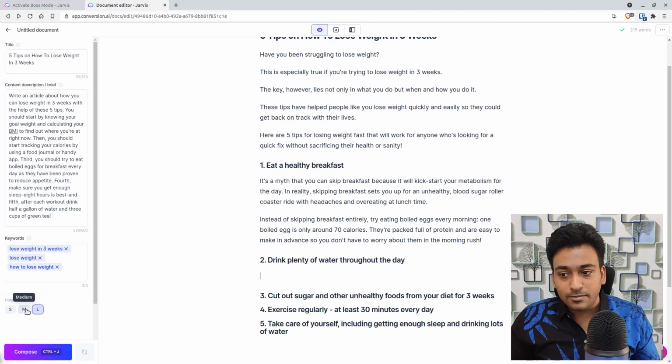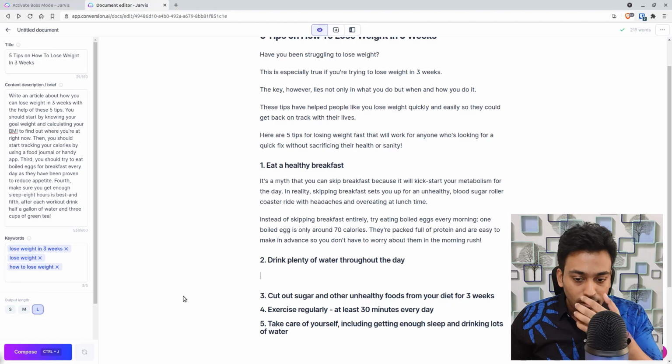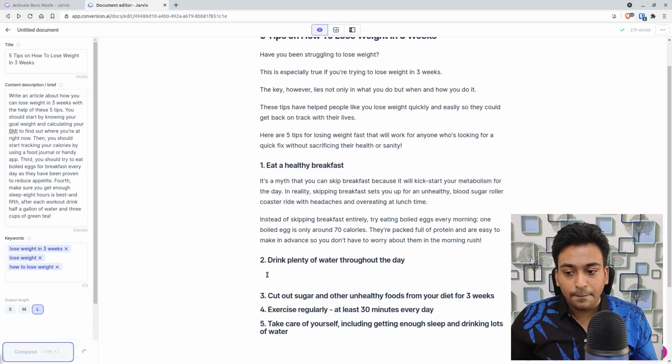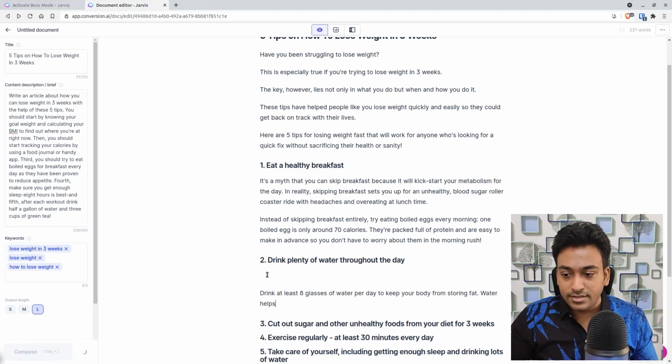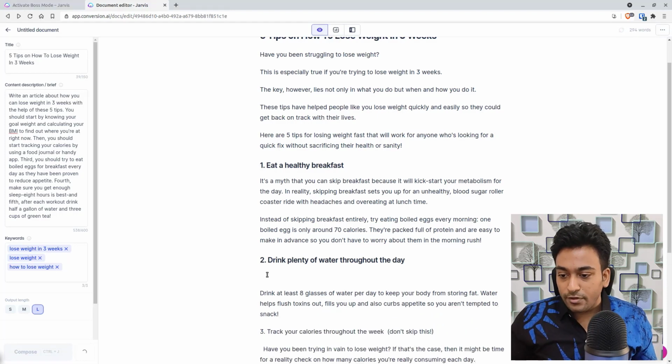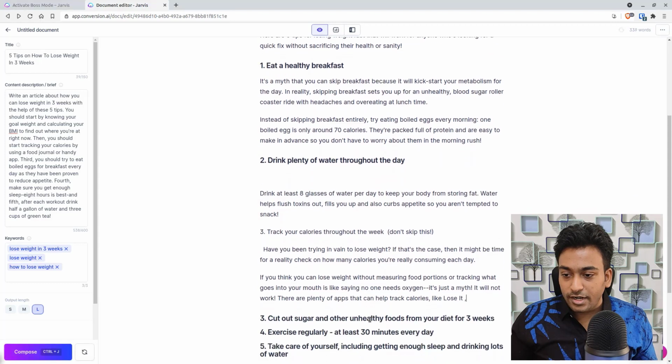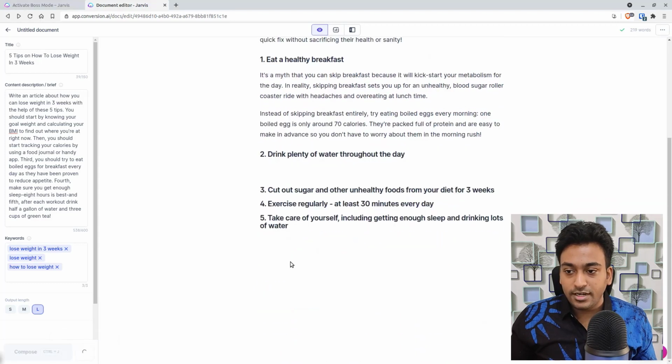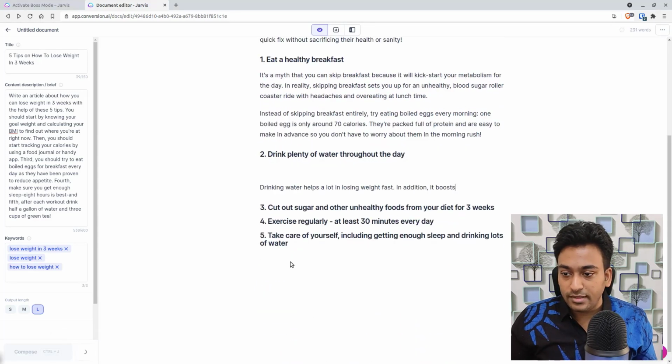If I change this, the output also will be smaller. And I'm going to press compose. Let's see what it can bring up for this. Drink at least 8 glasses of water per day. Keep your body from starting from. Track your calorie at going. Let me do a refresh and see whether I can get a better output than that.